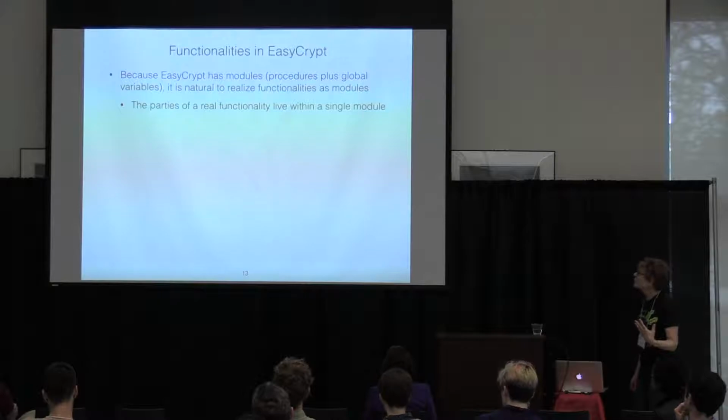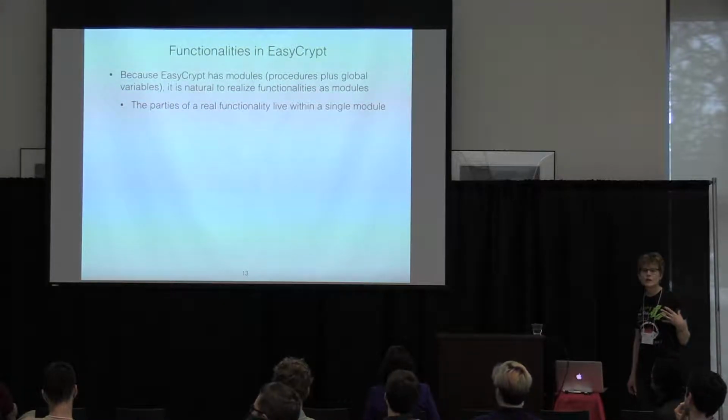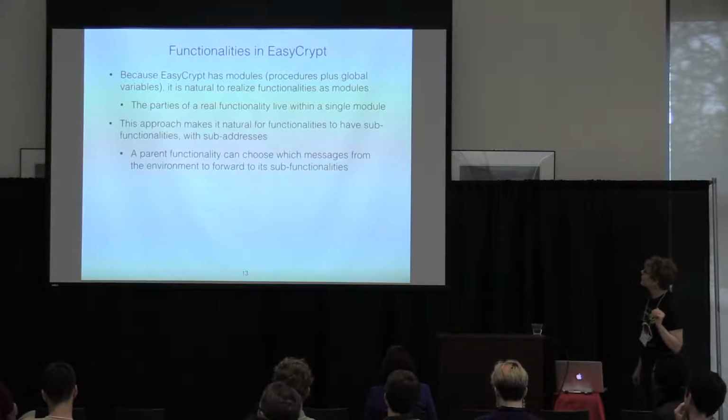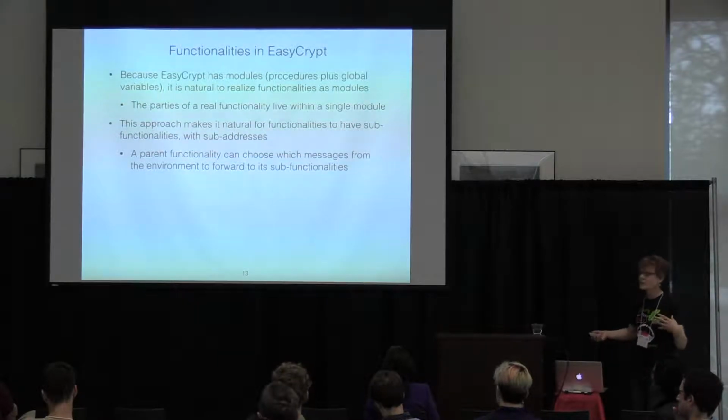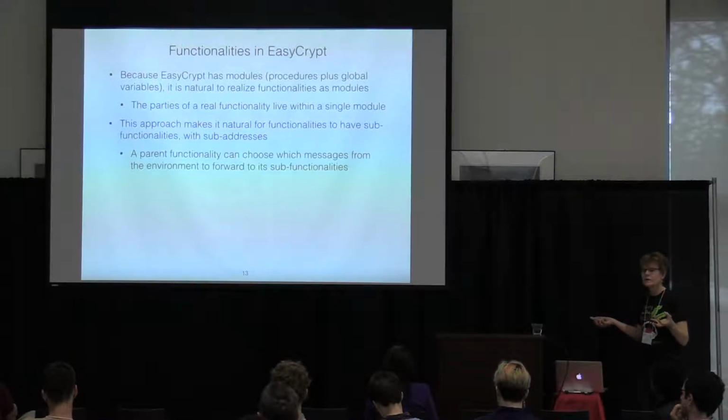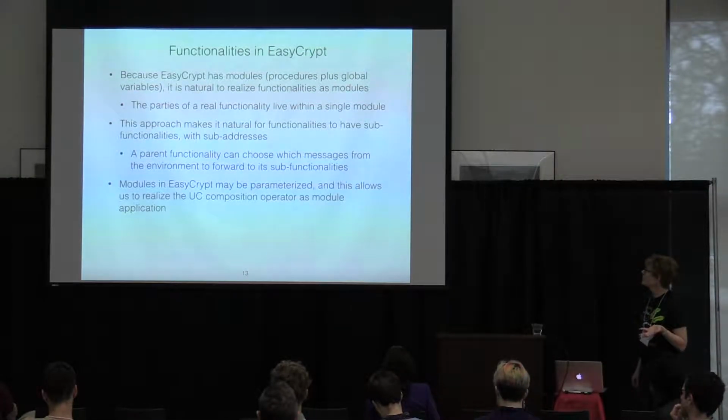And so in this way of thinking, the parties of a real functionality all live under the same roof, all within the same module. And this makes it natural for functionalities to have sub-functionalities with sub-addresses, and a parent functionality can guard those sub-functionalities, deciding what to forward on from the environment to their children, protecting them.